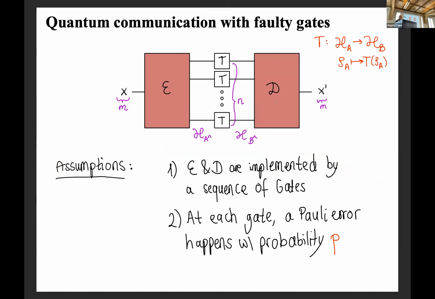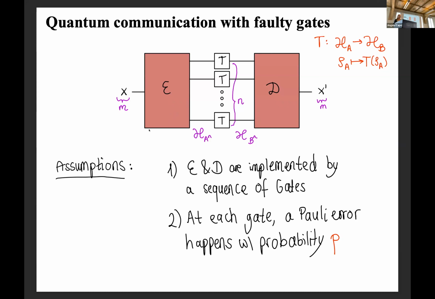If you're moving into the techniques there, then usually you have to make some assumptions about the noise and about the codes or the gates that you're using. So we are going to assume that the encoding map and decoding map are being implemented, as I said, by a sequence of gates by sort of a Solovay-Kitaev theorem. And we're assuming that each gate is subject to Pauli error with probability P. So this is one of the simplest noise models that people consider for quantum computers.